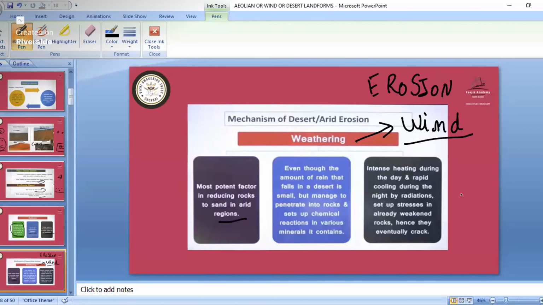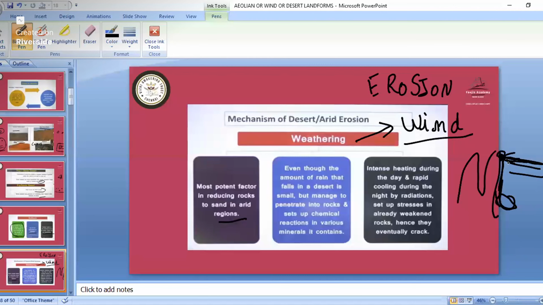So the weathering is by wind. Suppose larger rock particles, rock mountains are there, with a heap of sand. The wind will be coming and hitting this part. Because of hitting these parts, some parts will break down, come down, and settle down here at the same place.